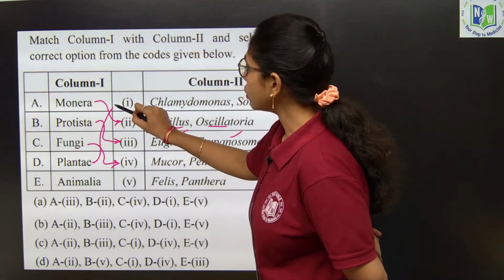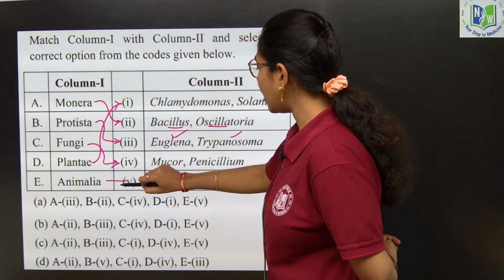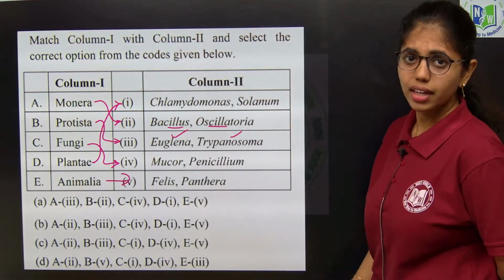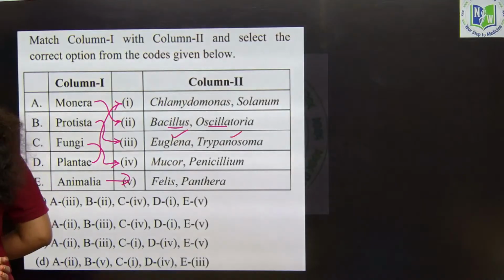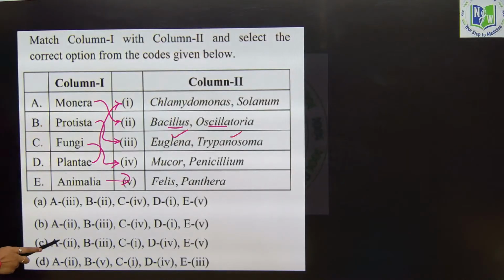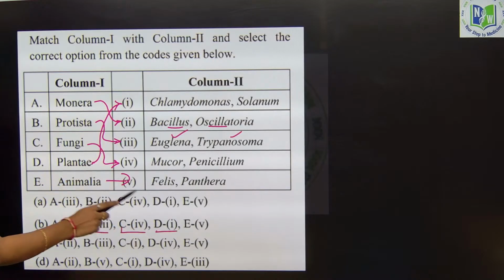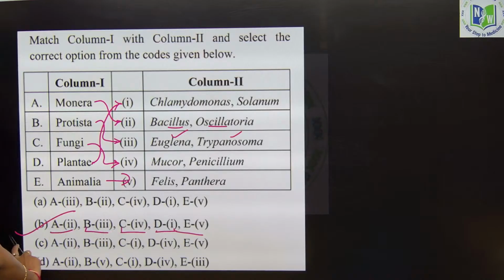Plantae, Chlamydomonas and Solanum. Chlamydomonas is the unicellular green algae, and Solanum is the potato plant. So, D is 1. Animalia, Felis and Panthera. Clear, right? It is as simple as it is. Now, you have to identify the options carefully. A is 2, B will be 3, C is 4, D is 1 and E is 5. Option B is the right answer. Next question.